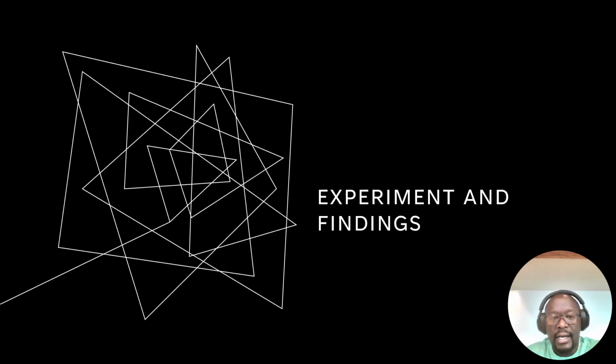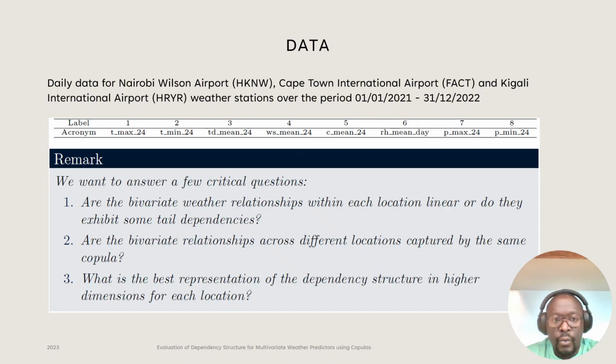Now, having looked at the problem statement in terms of what it is that we're trying to do, and also having introduced the tools that we want to use for our work, we now show how we applied this to solve our particular problem. We consider daily data from 3 weather stations in Africa, that is in Nairobi, Cape Town, and Kigali, for a period between January 2021 and December 2022. And we looked at 8 different variables of interest: temperature, wind speed, cloud cover, relative humidity, and pressure.